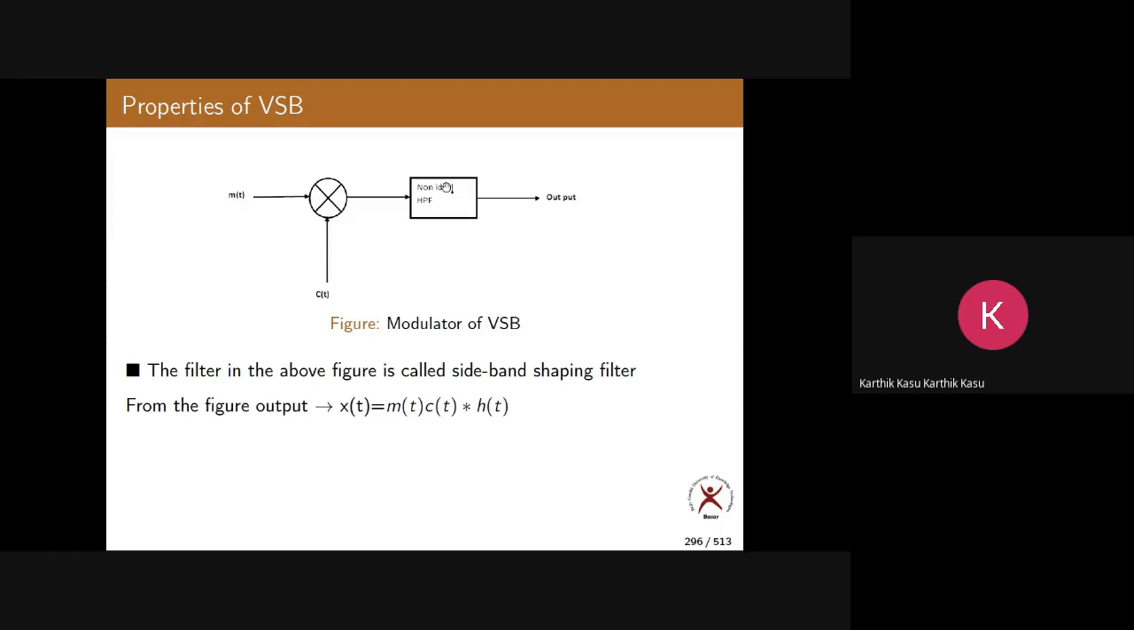It is a system having impulse response H of t. Now to the system, what is the input? M of t into C of t. Now what is the output? M of t into C of t, convolution H of t. So the system is a non-ideal high pass filter with an impulse response H of t.